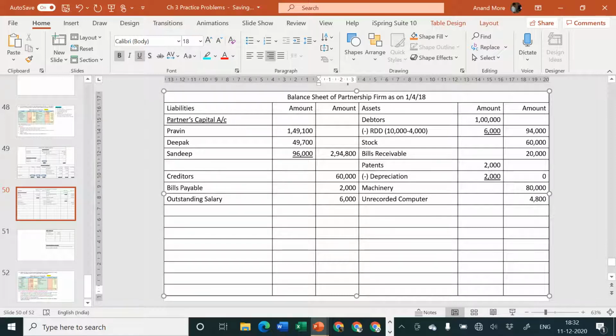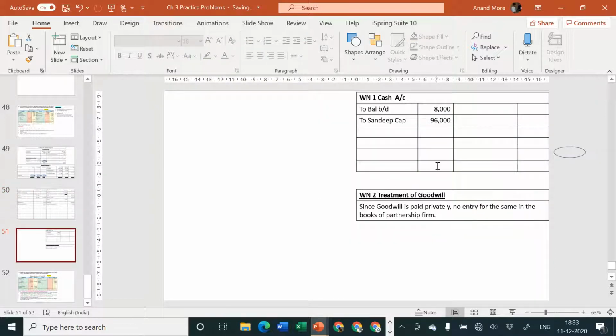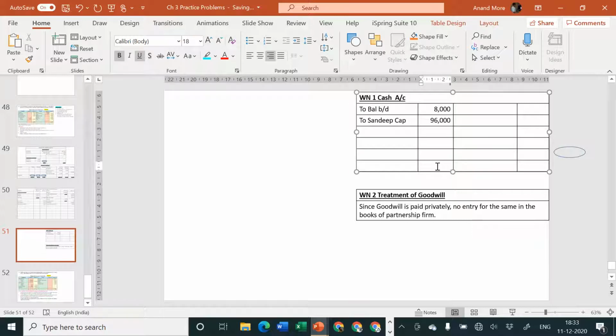2,94,800. I think one more item is pending, cash account, which we have prepared on the next page as a working note. Let us take the total, 96,000 plus 8,000, that goes to 1,04,000. This 1,04,000 will be considered by us on the credit side, and we'll call it by balance carried forward, 1,04,000.